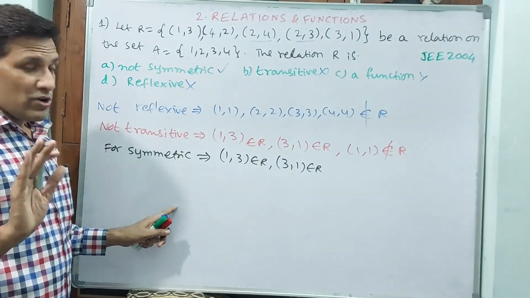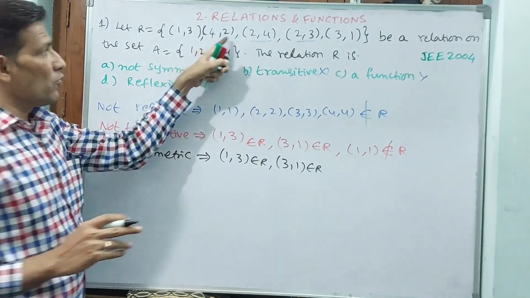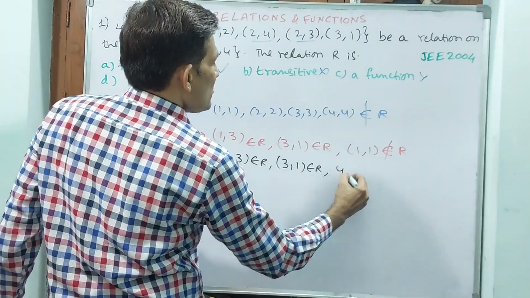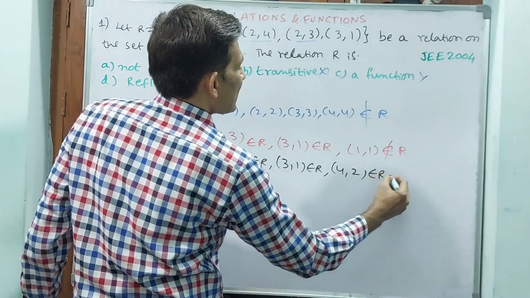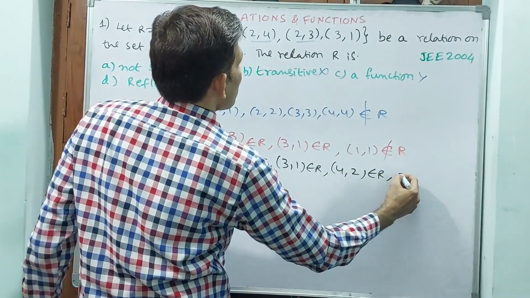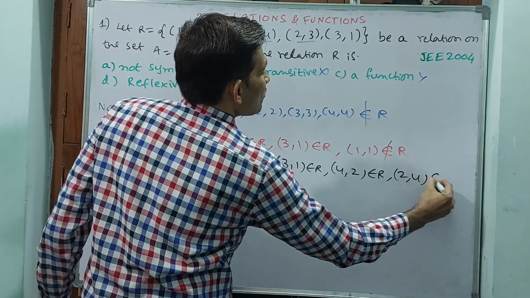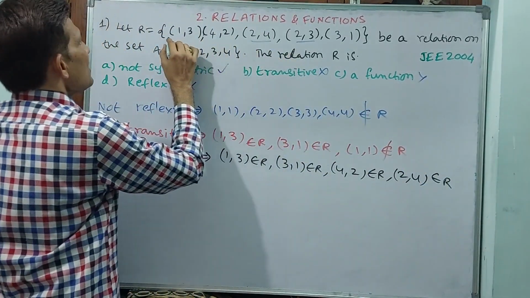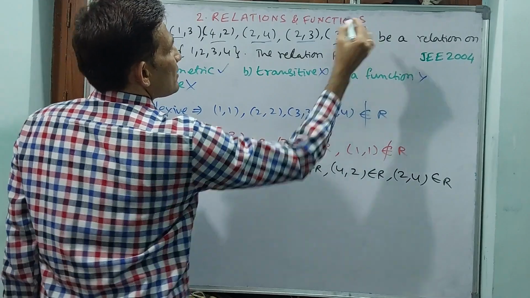But not only with 1, you have to see the others also. (4,2) belongs to R and (2,4) also belongs to R. That is over.